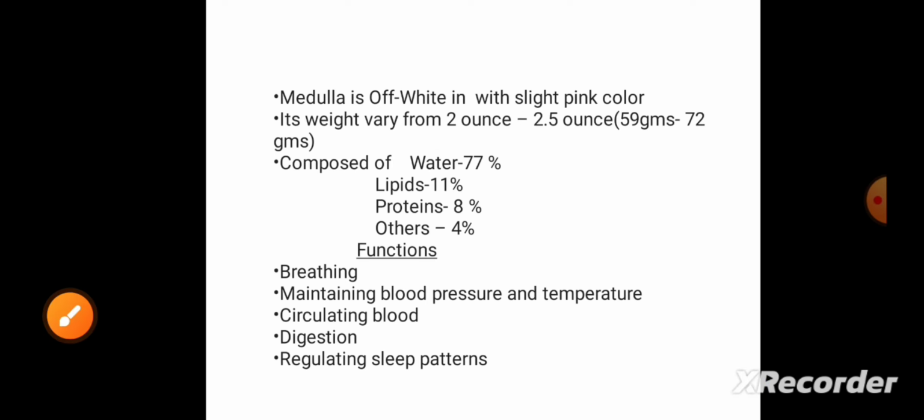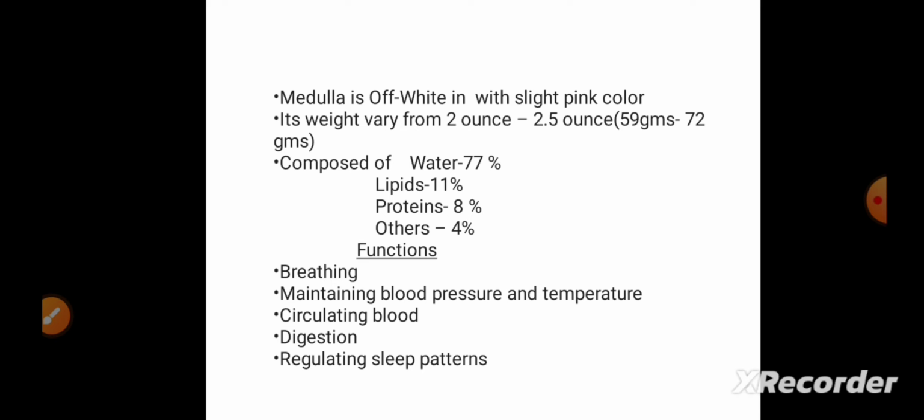Why? Specifically if we talk about the medulla oblongata, anatomy wise, the medulla is off white in nature and slightly pink in color. And if we talk about the size and weight, it varies from 2 ounce to 2.5 pounds, which is specifically 59 grams to 72 grams, and it is composed of water, lipids and proteins and other molecules.